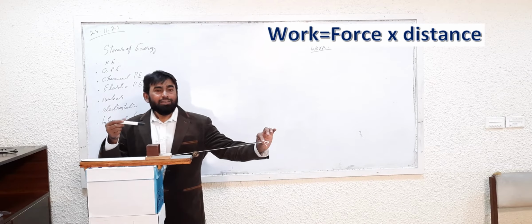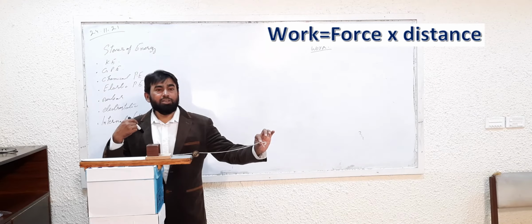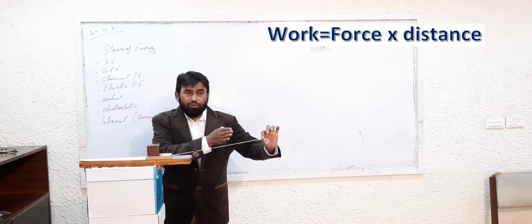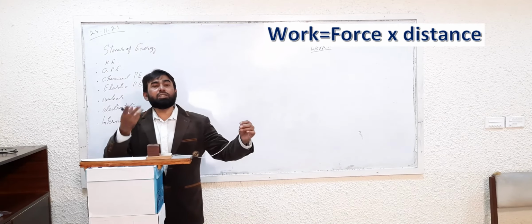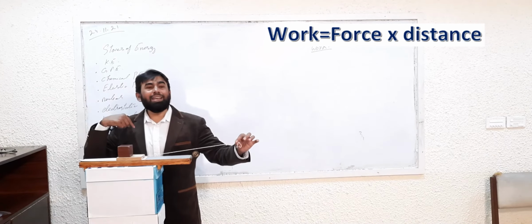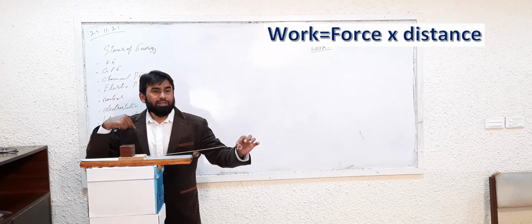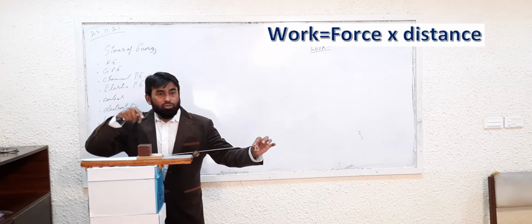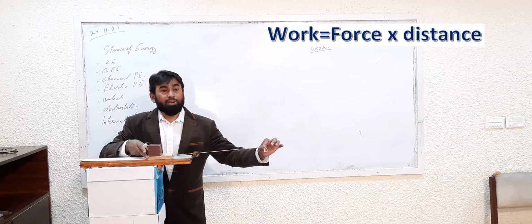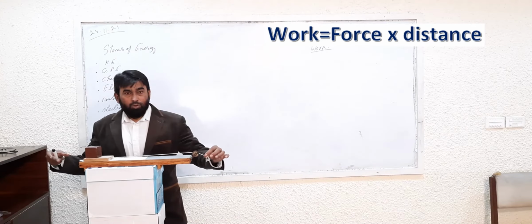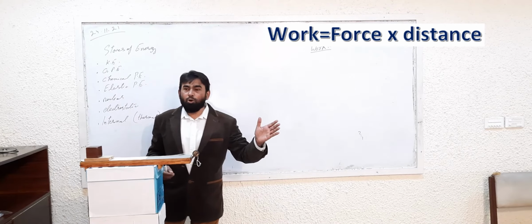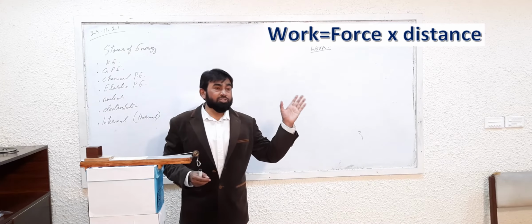Now here what is going on? The chemical potential energy of my body is being shifted to this body while it was moving in the direction of the force. When it was moving, what type of energy is it? Kinetic. So my body's chemical potential energy is converting to kinetic energy. Whenever there is a transfer of energy, the work is done. Remember it, very basic fact. When you are applying the force and the body is moving in the direction of the force, then we say that work is done.